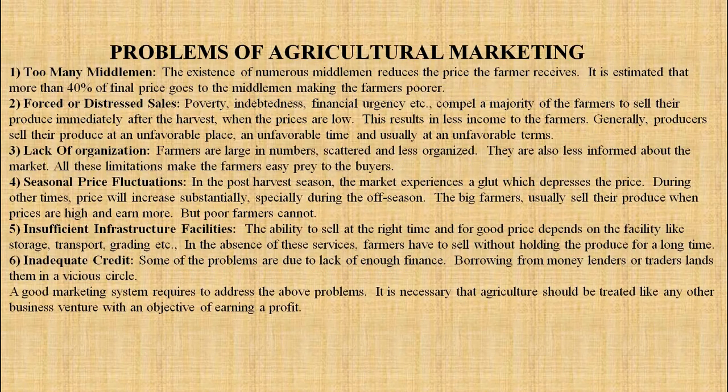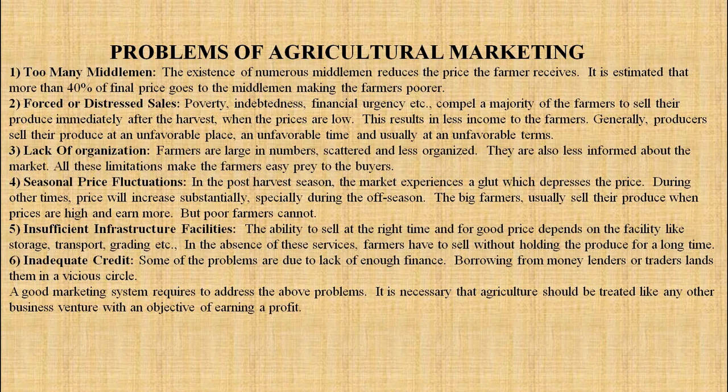Now, next point, problems of agricultural marketing. There are 6 problems that we will discuss one by one. Number 1, too many middlemen. The existence of numerous middlemen reduces the price the farmer receives. It is estimated that more than 40% of the final price goes to the middlemen, making the farmers poorer.